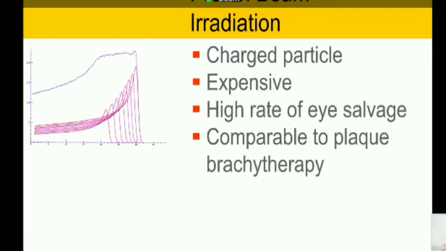For localized lesions which are taller but have a smaller base footprint, you can do sclerouvectomy, but the risk of recurrence is always there. So whenever you do sclerouvectomy, you also have to treat the base with plaque brachytherapy. Enucleation is definitely for much larger tumors.